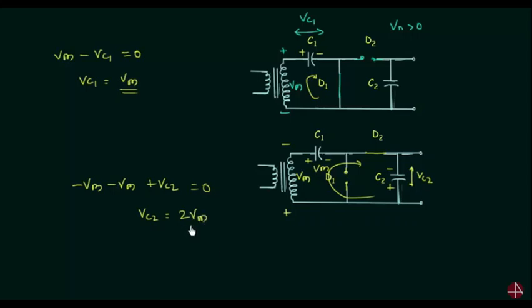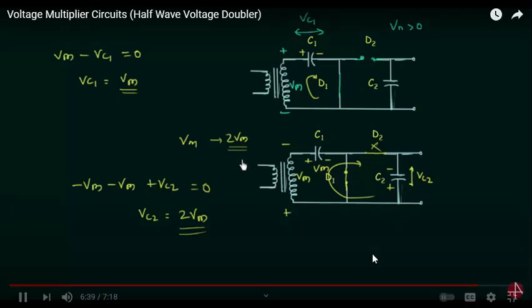For the next positive half cycle, D2 will remain off and C2 will discharge through the load. D2 will remain off and D1 will be short circuited for the next positive half cycle, and the voltage across capacitor C2 is equal to twice Vm, which can be easily discharged through the load. So you can see that we have a peak rectified voltage equal to Vm, but we are getting twice Vm by using the half wave voltage doubler. We can connect a load resistance across capacitor C2 and we will have twice Vm as the voltage across the load resistance. So this is how the half wave voltage doubler circuit works.